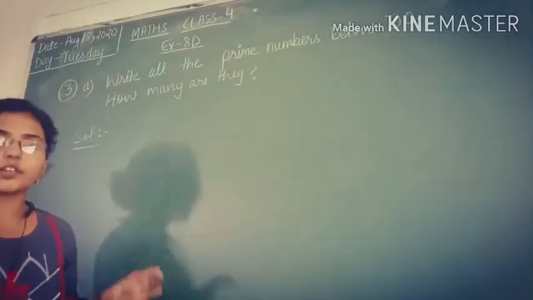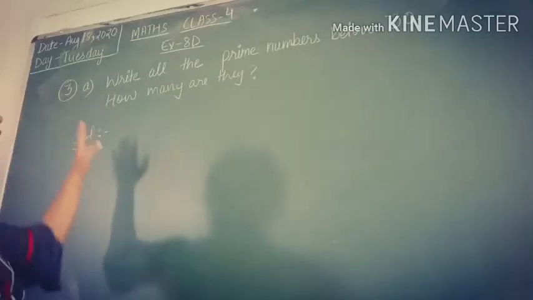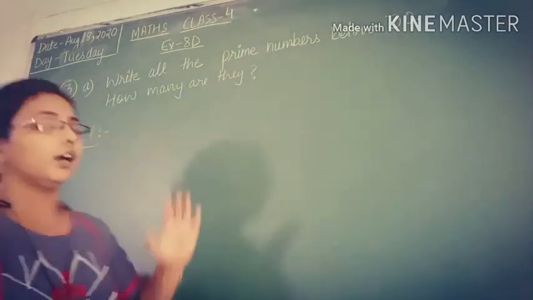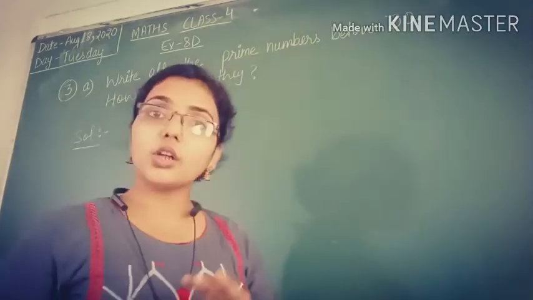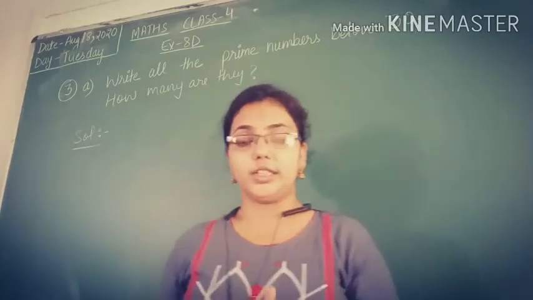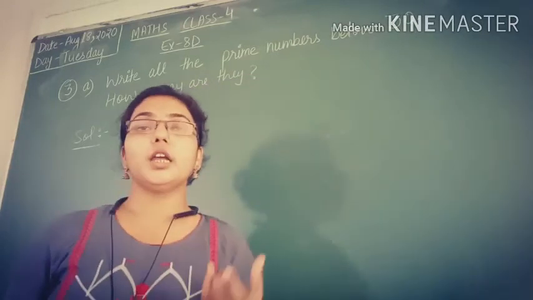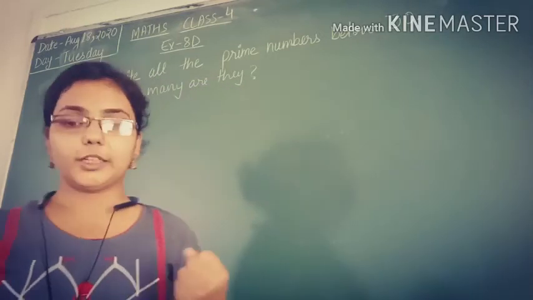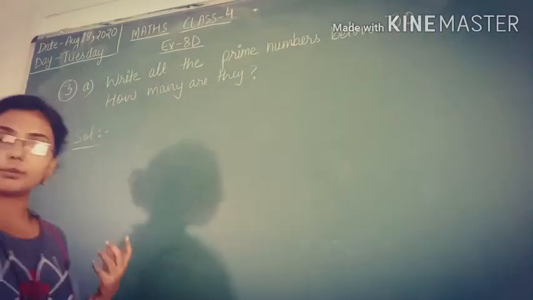Now your next question is: write all the prime numbers below 30 and how many are they? You have to write all the prime numbers that are below 30 and then you have to count how many of them are prime numbers, those which are below 30. So let's find out all the prime numbers below 30.